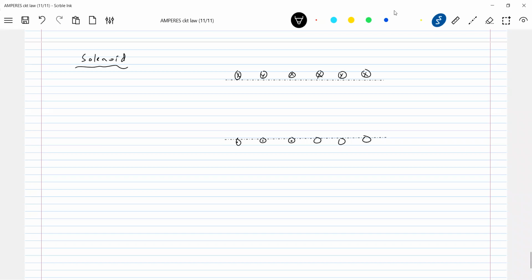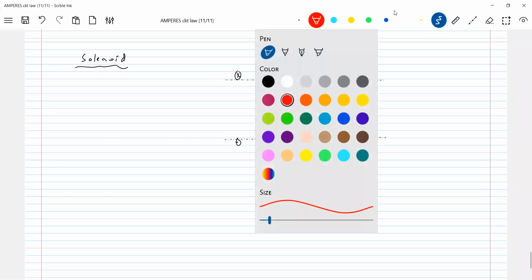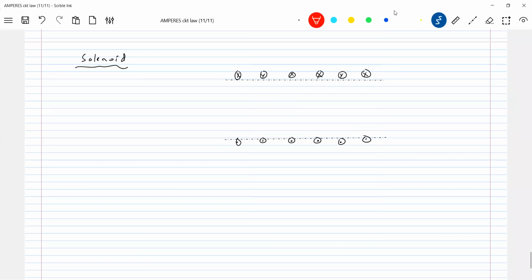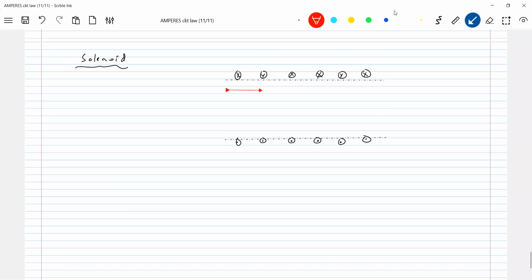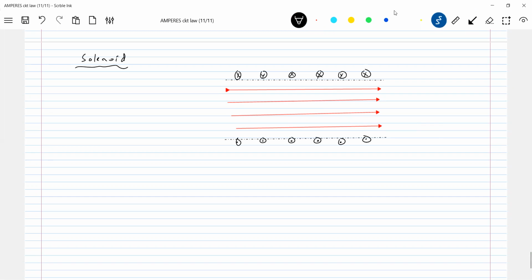I want B bar inside the solenoid, where the field is uniform. What is the field strength? There's a B bar. What is small n? Number of turns per unit length.